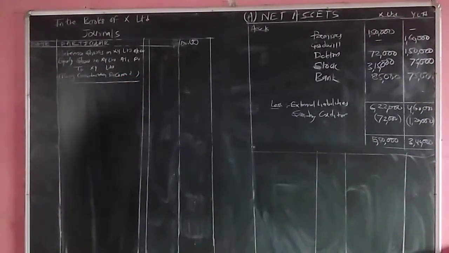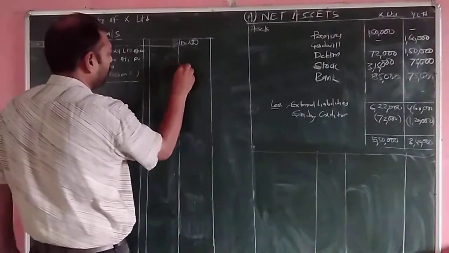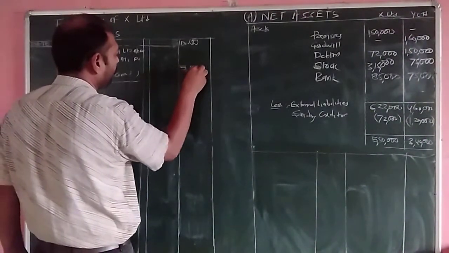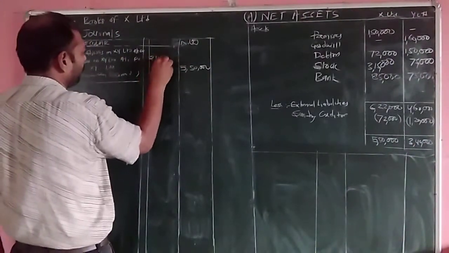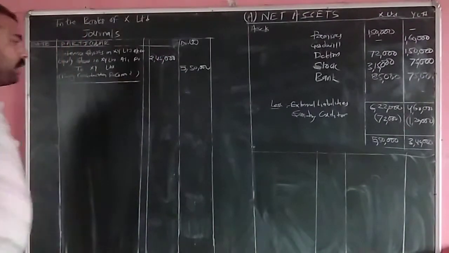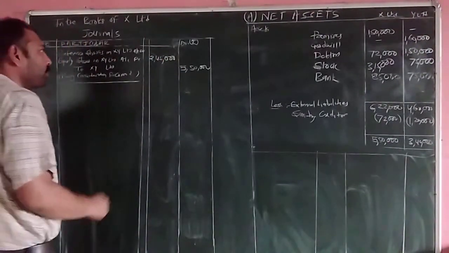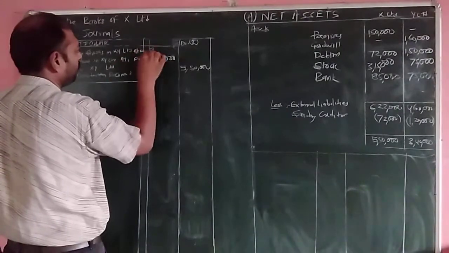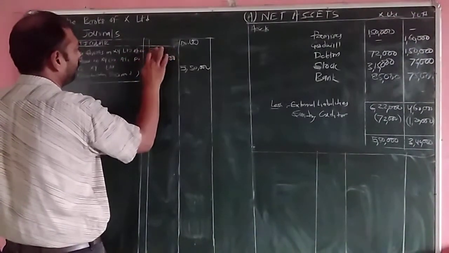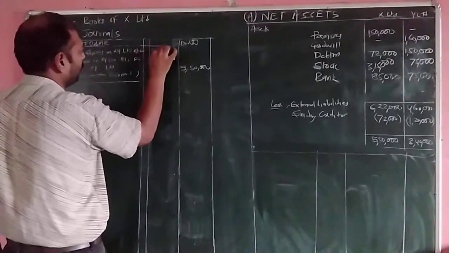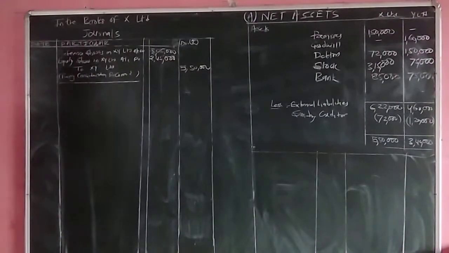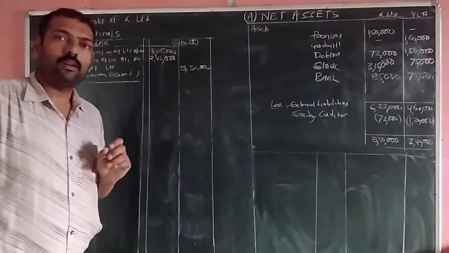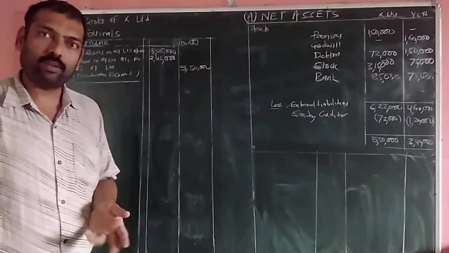And the amount of consideration received from the transferee company is 5,50,000, in the form of 2,45,000 in the form of equity shares, and the preference share amount of rupees 3,05,000. That is 2,10,000 plus 95,000.